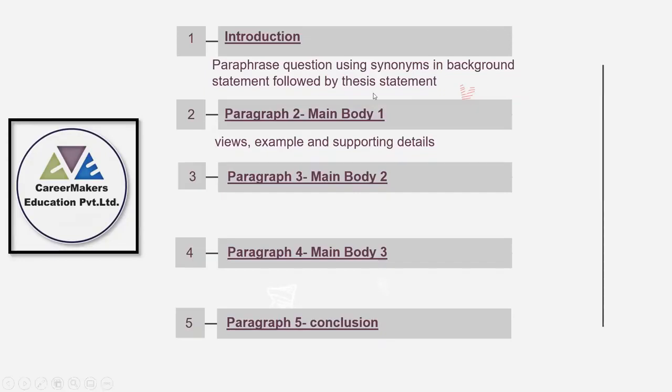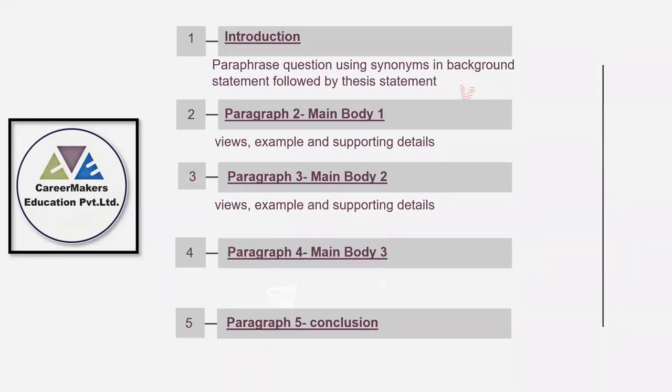Then what you have added in body paragraph 1, the other side you need to add as body paragraph 2. If you need to discuss both views, then one view you discuss in body paragraph 1, and the second view in body paragraph 2.